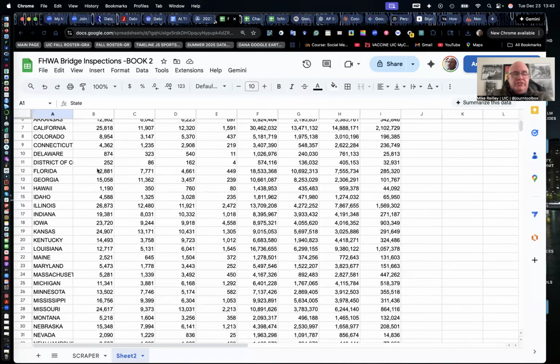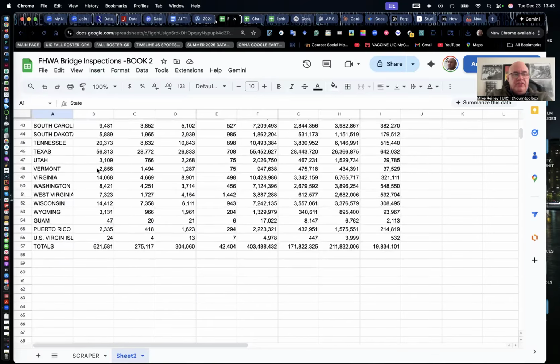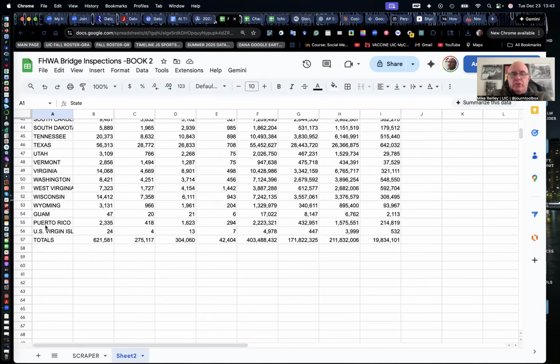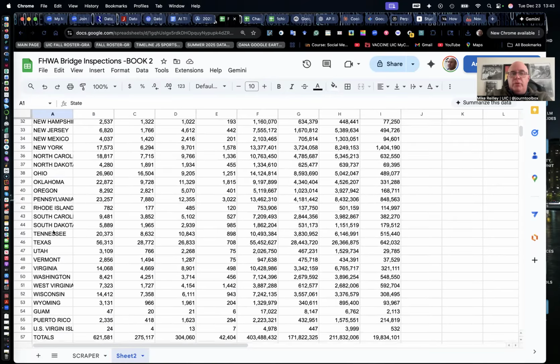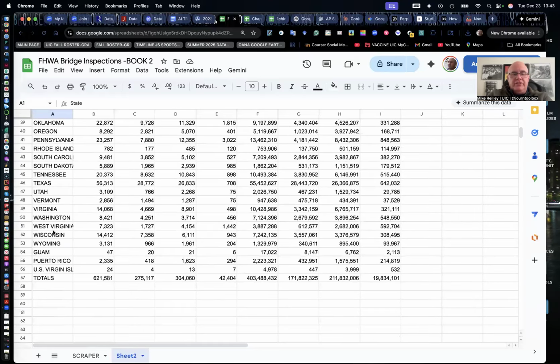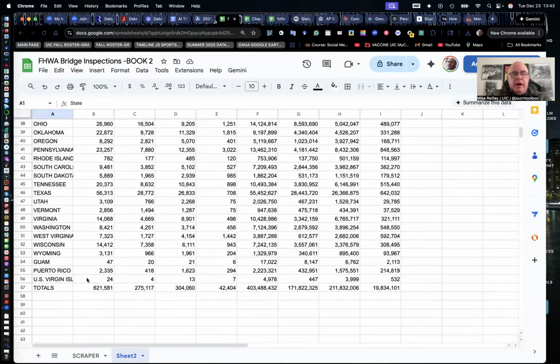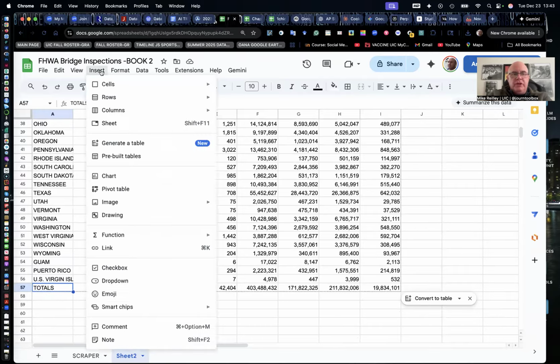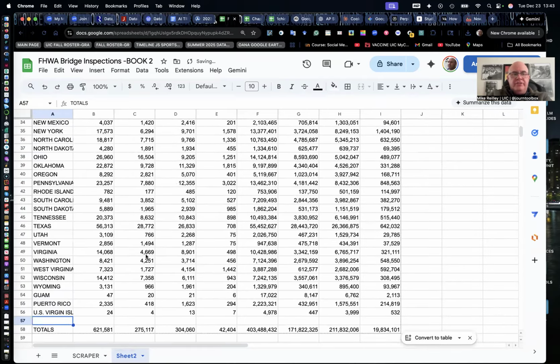I should note too that this data set has all 50 states plus DC and U.S. territories. Guam, U.S. Virgin Islands, and Puerto Rico are in here as well. It does keep totals at the very bottom. So you can either take those out or add in a data moat, which you can do by going in and just doing insert row above, which kind of separates it out.